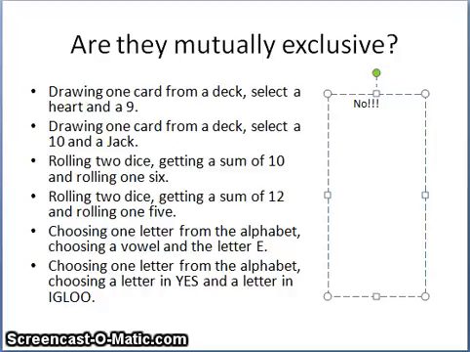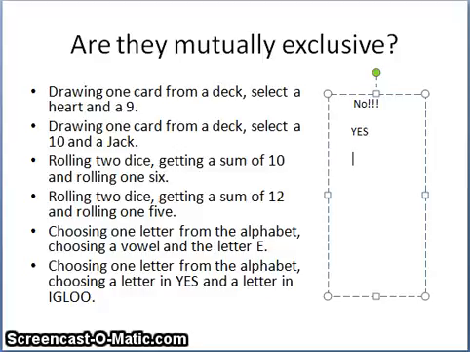Okay, drawing one card from a deck, select a 10 and a jack. So, can both of these things happen at the same time? Can you draw a 10 and a jack at the same time if you're picking just one card? No, you cannot, right? Either it's a 10 or a jack or it's something else, but you can't get both a 10 and a jack at the same time. So yes, they are mutually exclusive because they cannot happen at the same time.